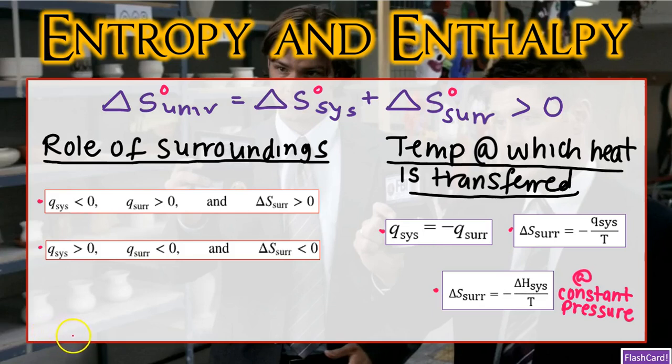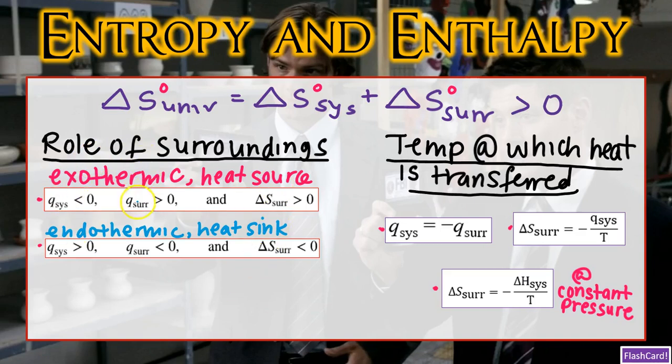But first, let's focus on the role of the surroundings and then the temperature at which heat is transferred in the surroundings. So the surroundings are going to function as a heat source or a heat sink. That means the surroundings are going to absorb heat or release heat. In an exothermic process, the heat of the system is less than zero because we are releasing heat. Therefore, the heat of the surroundings is going to be greater than zero. And since we're going to have more heat, that's going to mean more freedom of motion. So the change in entropy of the surroundings is going to be greater than zero.